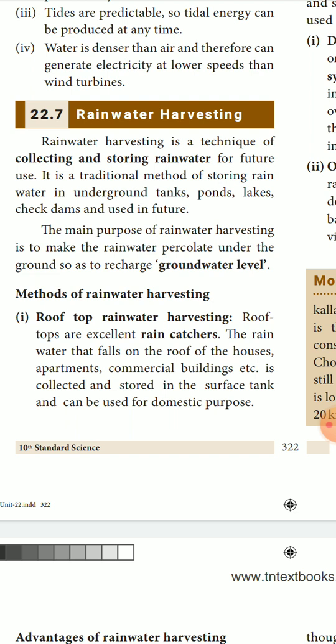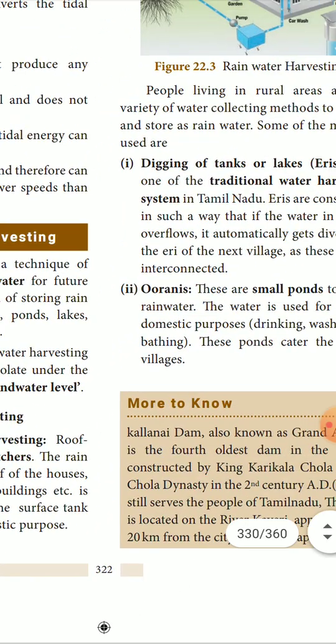So this water will be stored under the ground, and it can be stored in wells, ponds, or anything like that, and can be kept for future use. The rainwater that falls on the roof of houses, apartments, commercial buildings, etc. is collected and stored in a surface tank and can be used for domestic purposes.